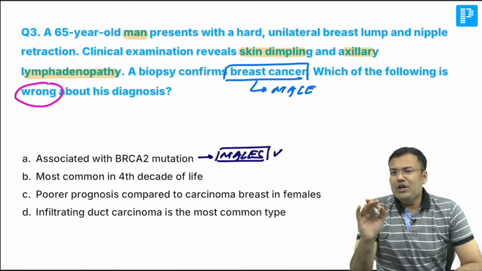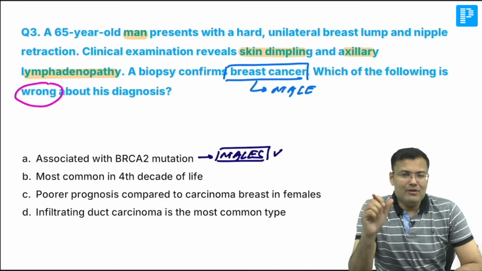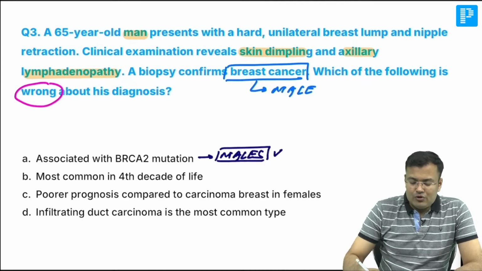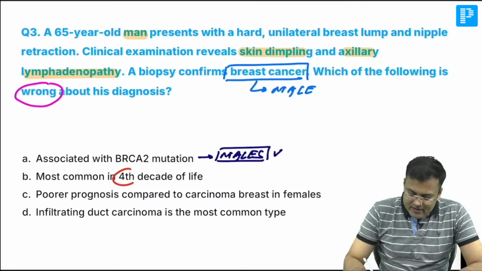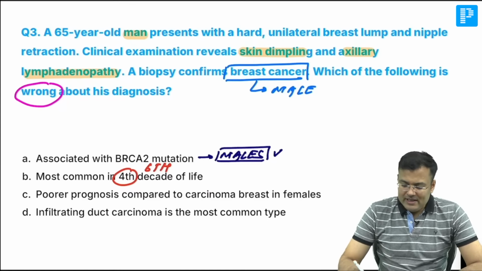Can you tell me one of the most important risk factors for malignancy? Yes, it's age. And what is the age, guys? Tell me, 6th decade. So here it is most common in which age group? It is most common in the 6th decade. Remember, around 60. So it is most common in the 6th decade.